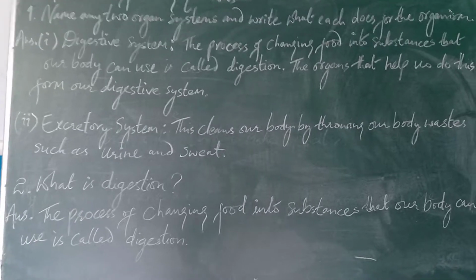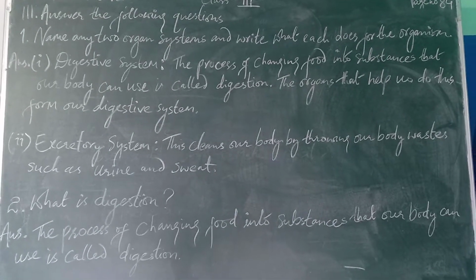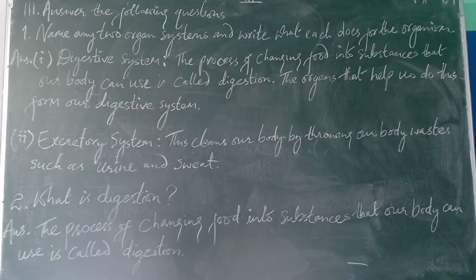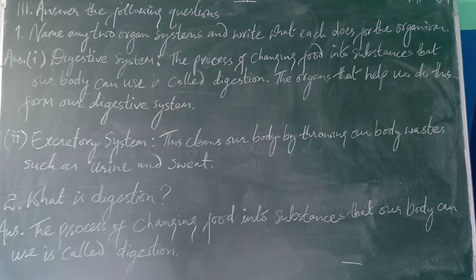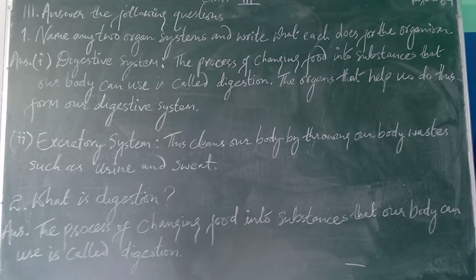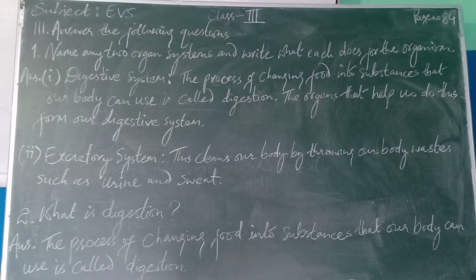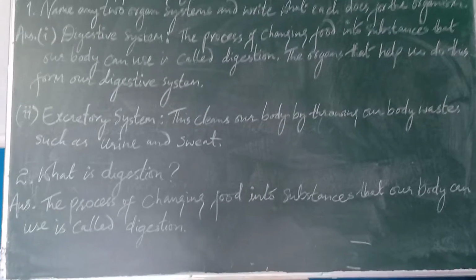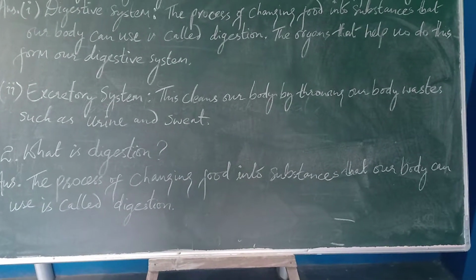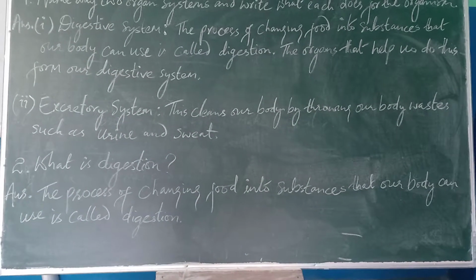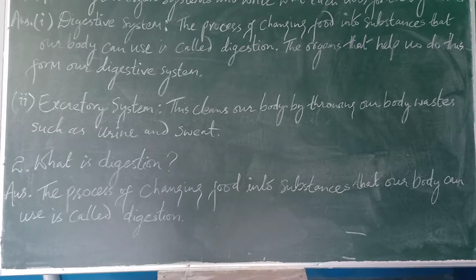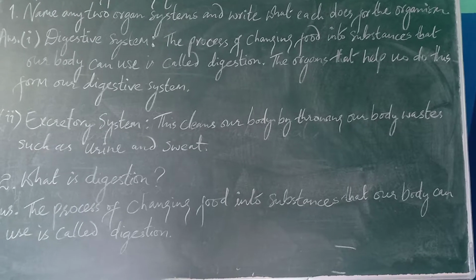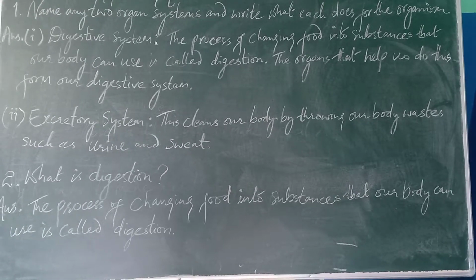Then give number 2, excretory system. We are still in question number 1. So in the excretory system you just write, this cleans our body by throwing out body waste such as urine and sweat, full stop. That much. Okay, and for question number 2, what is digestion? So the right answer: the process of changing food into substances that our body can use is called digestion, full stop.